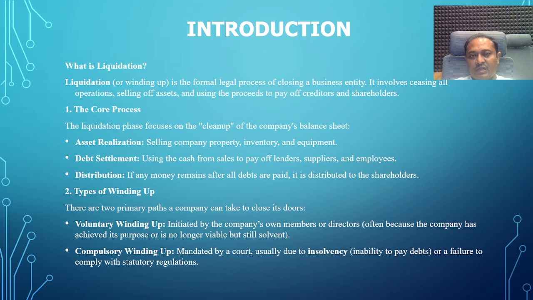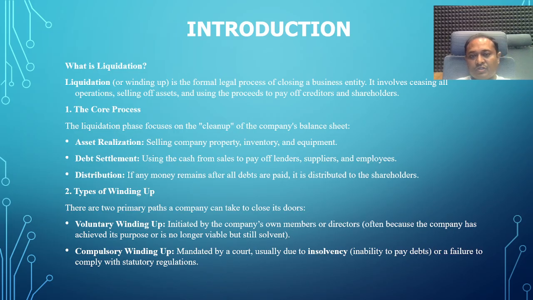In compulsory liquidation, when the memorandum of association and articles of association are not followed by the company board and management, the business goes into insolvency. So there is a proper reason, the non-compliance with the memorandum of association and articles of association, for compulsory winding up of the company.